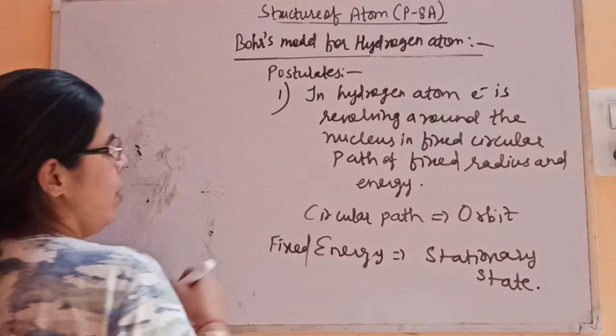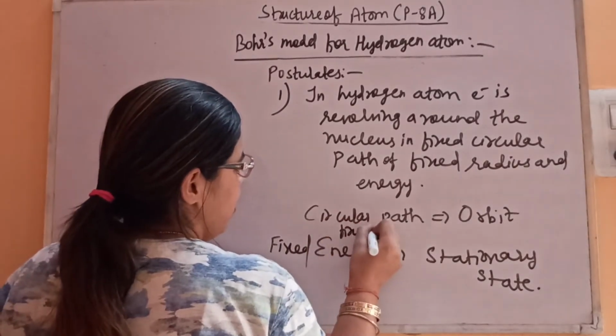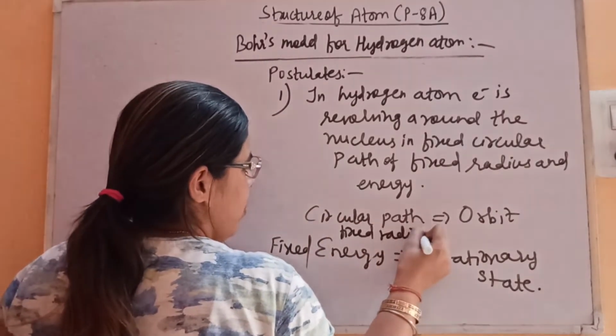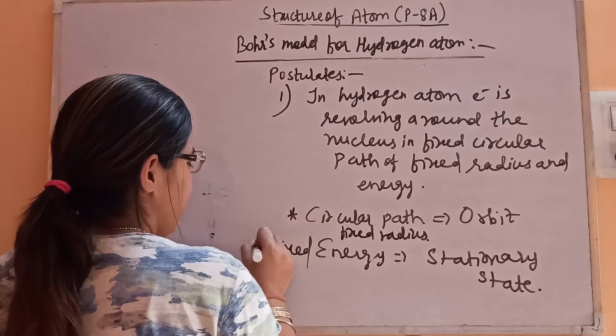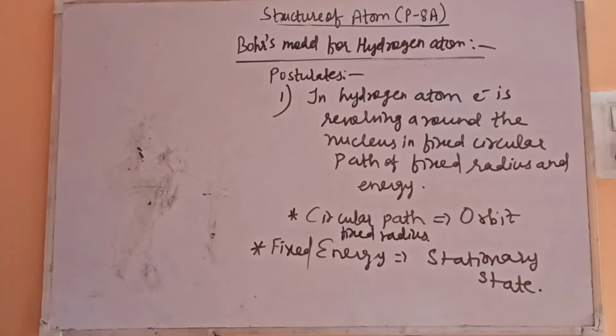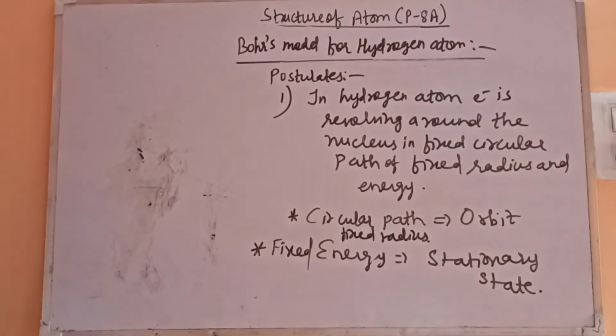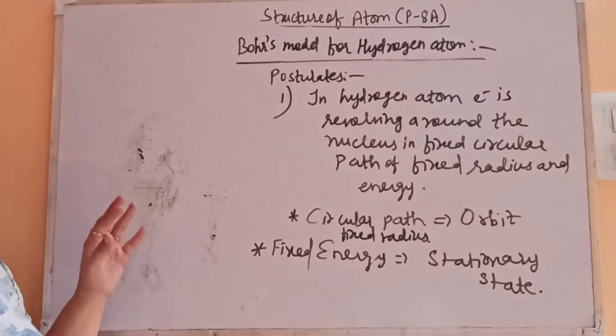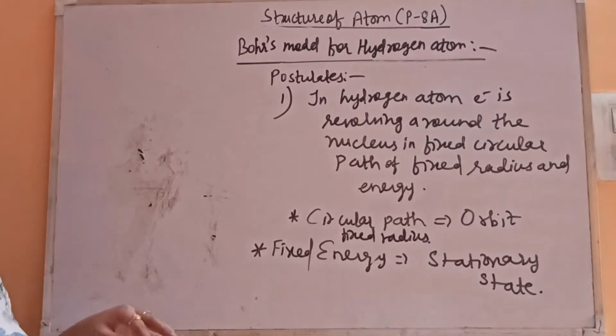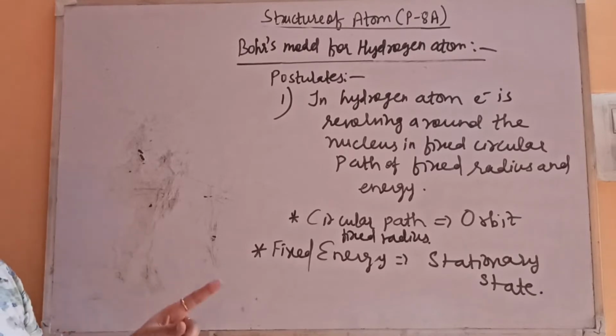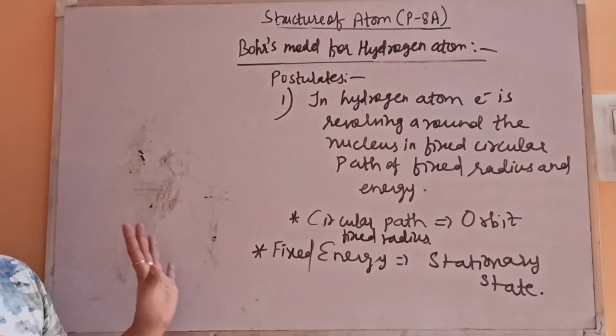So this is the first postulate: in the hydrogen atom, the electron is revolving around the nucleus in a fixed circular path of fixed radius and fixed energy, and the circular path is known as an orbit, and fixed energy is known as a stationary state.